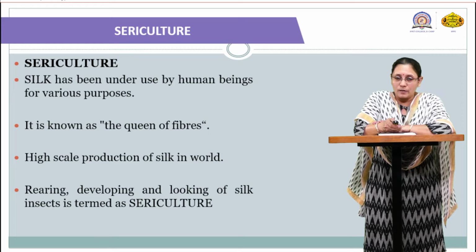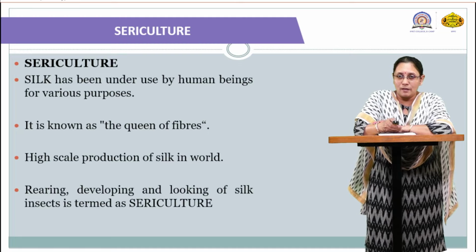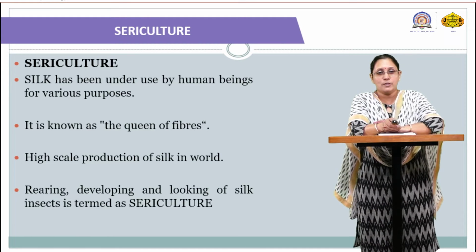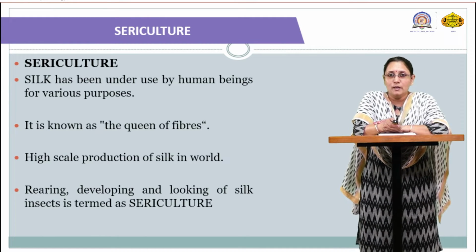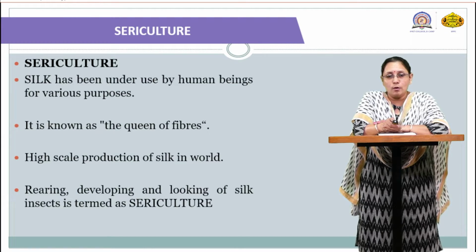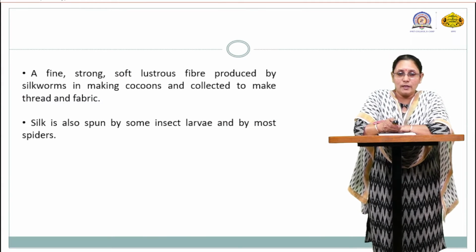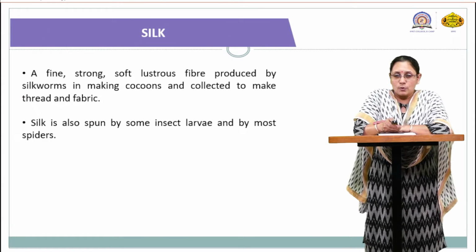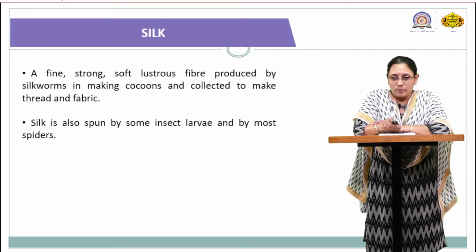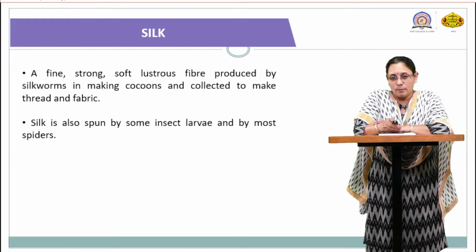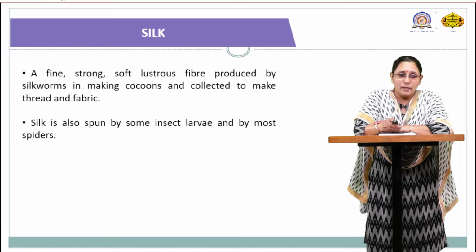So, the rearing, developing and looking after the silk insect is termed sericulture. Silk, which is known as the queen of fiber, and sericulture means developing, rearing and looking after the silk insect. As I told you, it is the queen of fiber. So, how can we define this queen of fiber? It is a fine, strong, soft, lustrous fiber produced by the silkworm to make cocoons and collected to make thread and fabric.